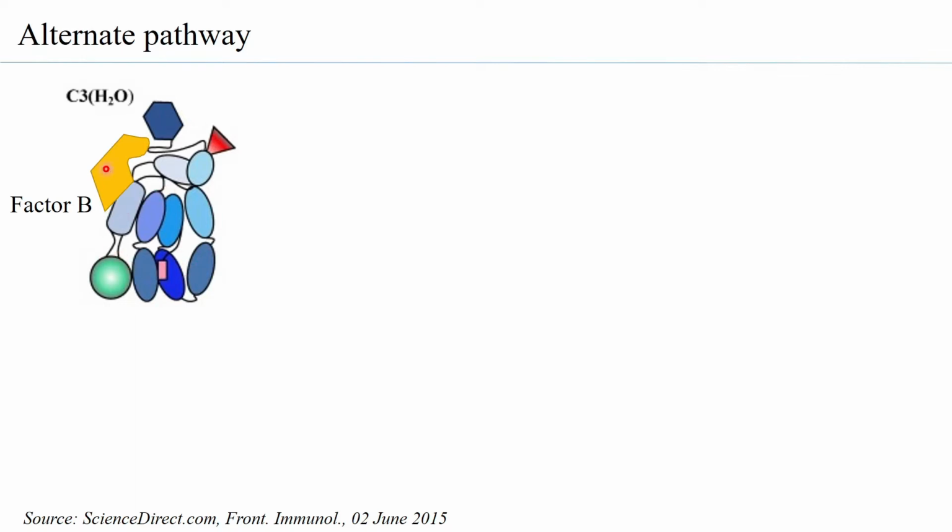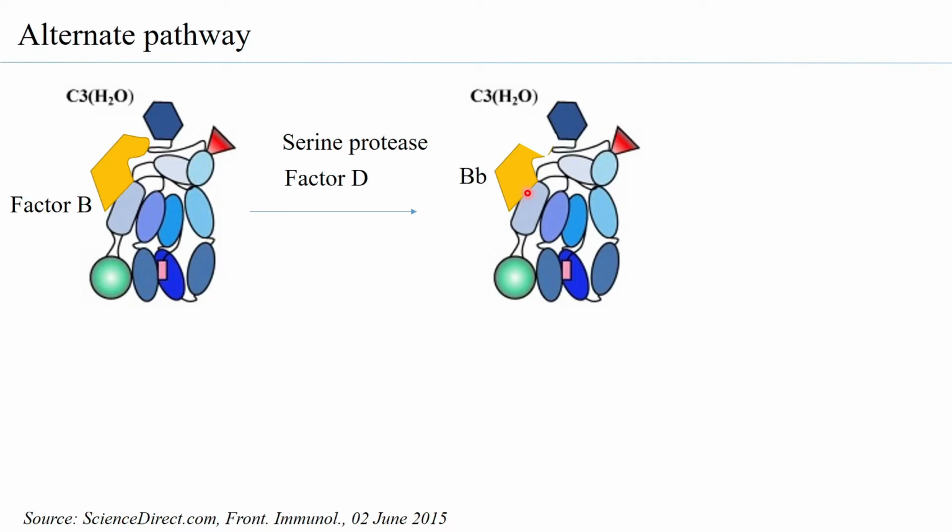This C3H2O factor B complex is then acted on by the next component of the alternate pathway, which is factor D. Factor D is a serine protease, and it can selectively cleave the factor B region to form what is called factor Bb. So Bb is formed and Ba is released.